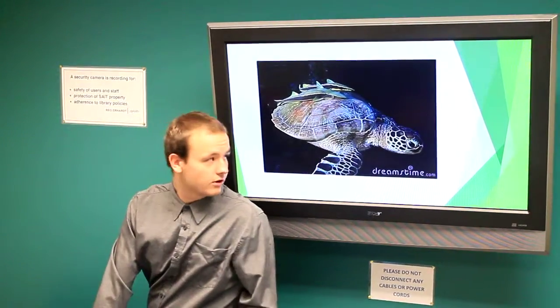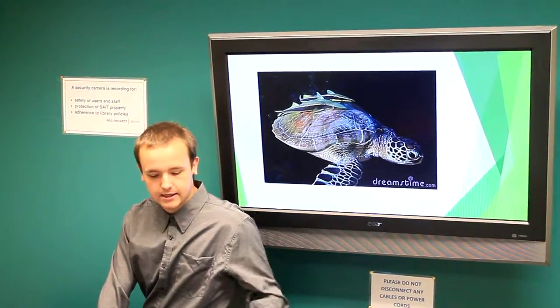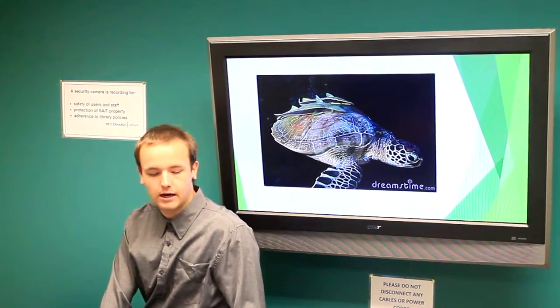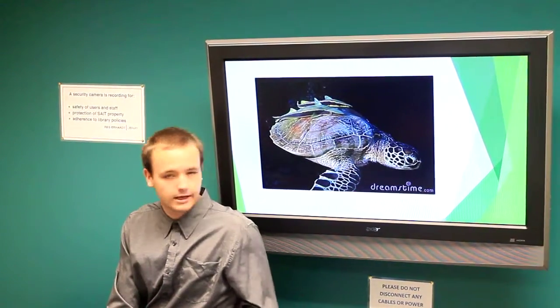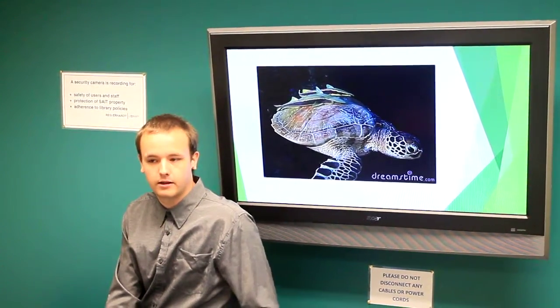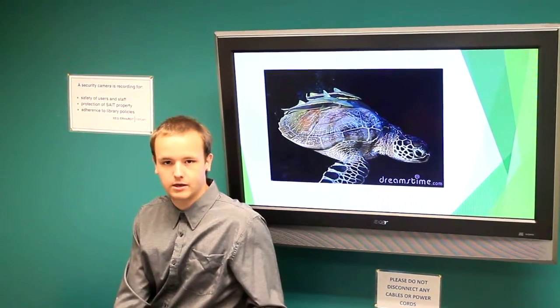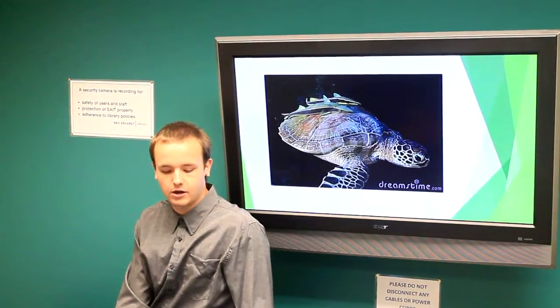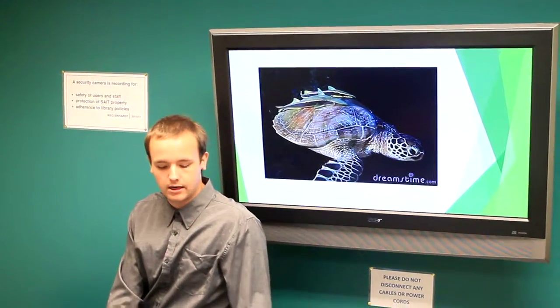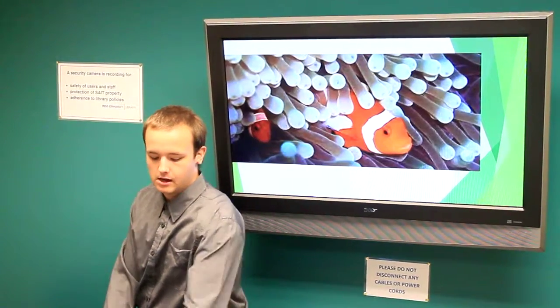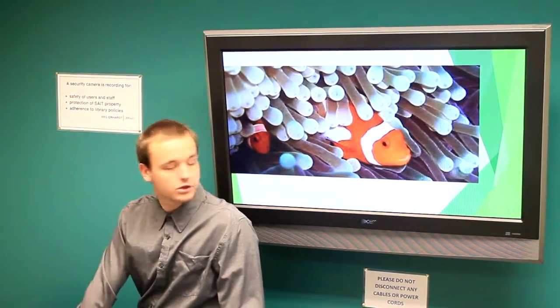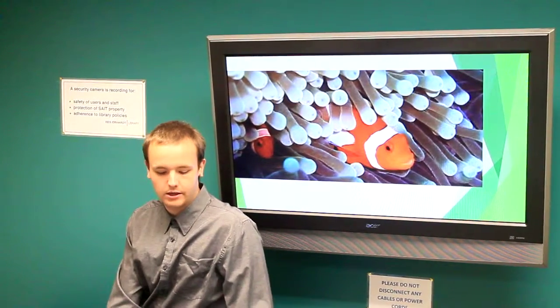There are many different examples. This is a turtle with some fish. The fish in this situation clean the turtle, so the turtle is able to stay clean and healthy, and the fish are able to get food.